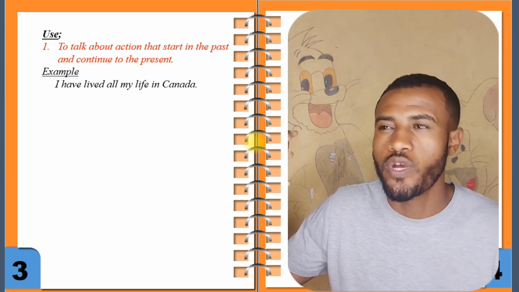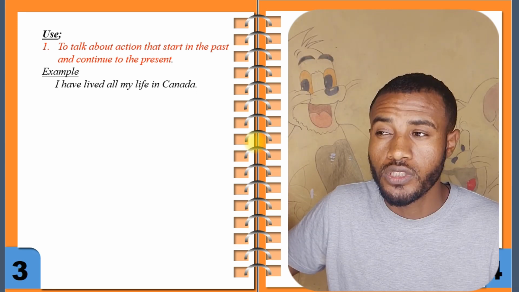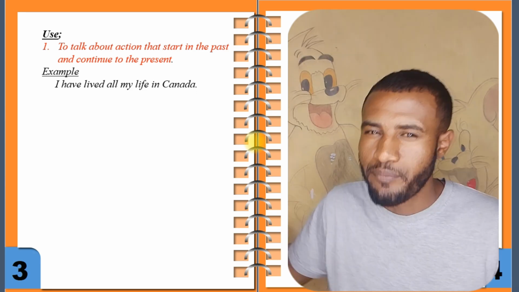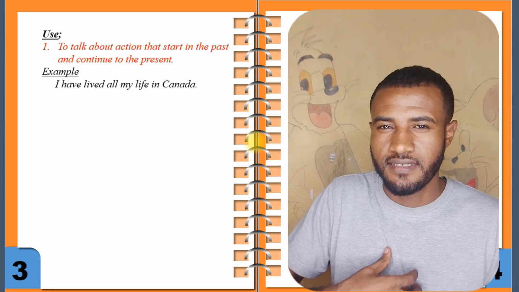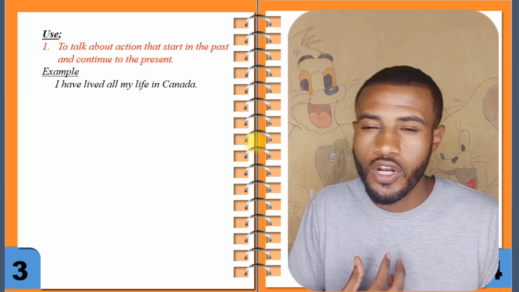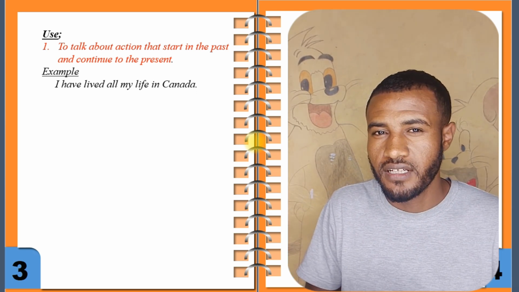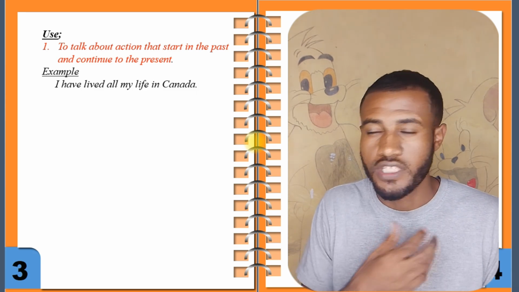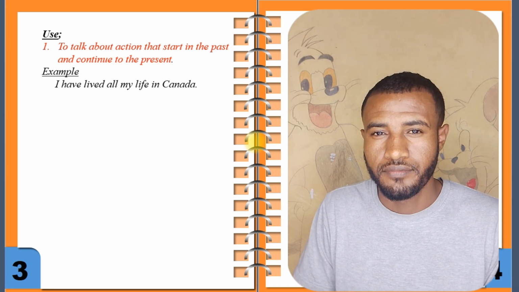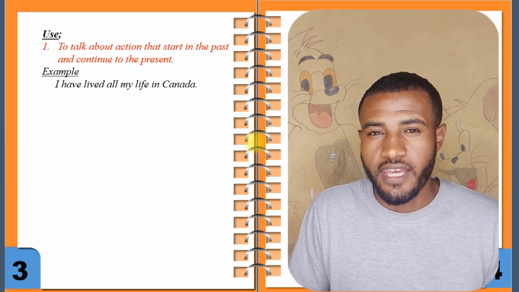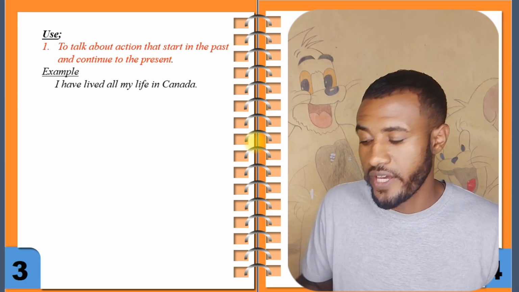Since childhood, from the past up to the present, where am I? I am in Canada. So I have lived all my life in Canada is a combination of past tense and present tense, or a combination of past time and present time. Alright? So such kind of condition can be expressed using present perfect.